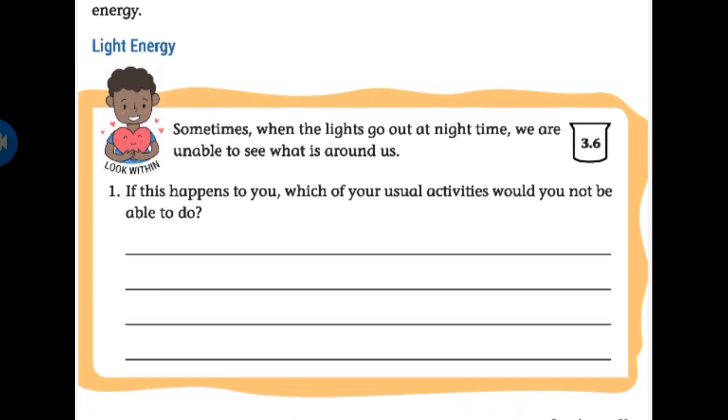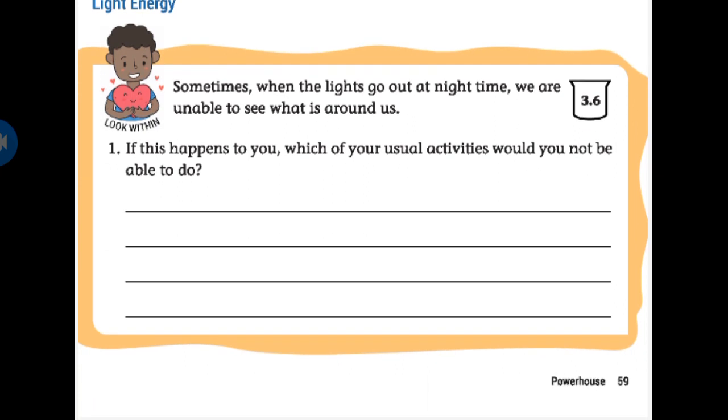Are you all ready, my dear students? Okay, so 3.6, look within activity, page number 59. Listen carefully about light energy. Sometimes when the lights go out at night time, we are unable to see what is around us. If there are no lights in our home, what would happen?